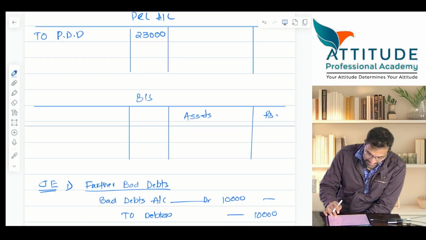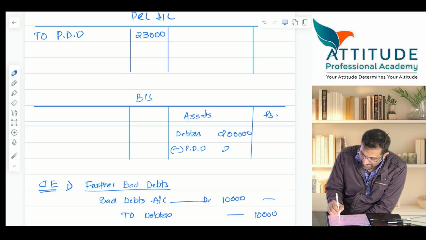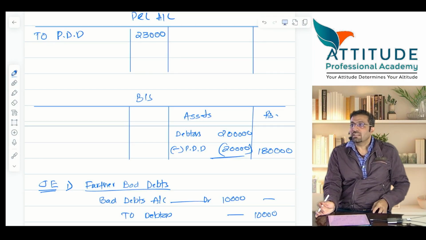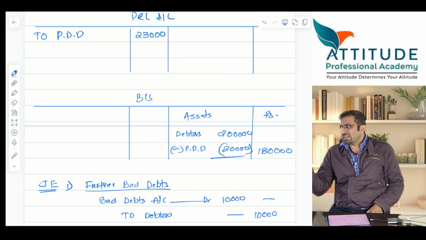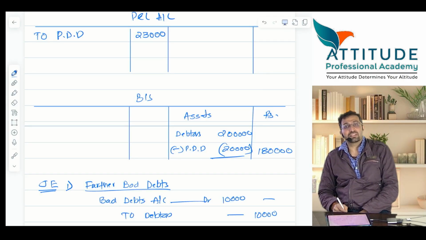Now tell me, balance sheet. Debtors, inner column 2 lakhs. Less PDD, how much? 23 or 20? Very good. 20. Outer column 1 lakh. Did you get it? So in one example I took excess provision. In another example I took a shortfall of provision. Is that clear?